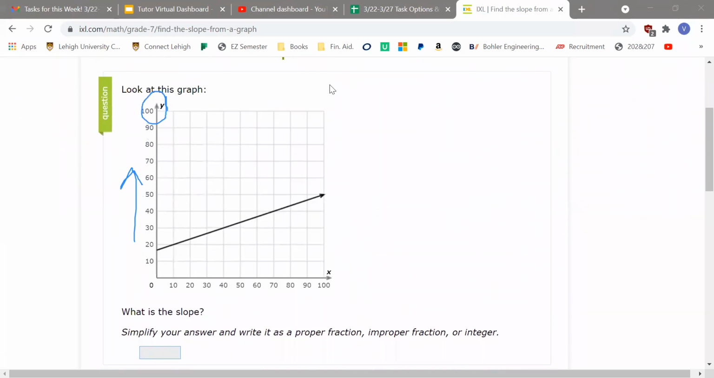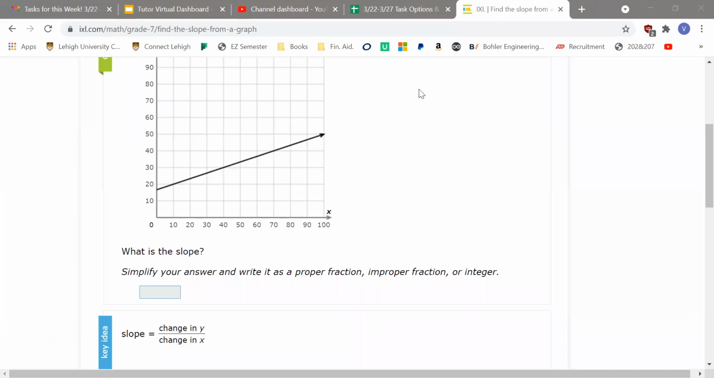So then what's change in x? Change in x is how much it changes horizontally across the x-axis, so how much it moves over to the right. And that can sometimes be confusing. If you want to remember, there's another way to remember it, which is, let me write it.